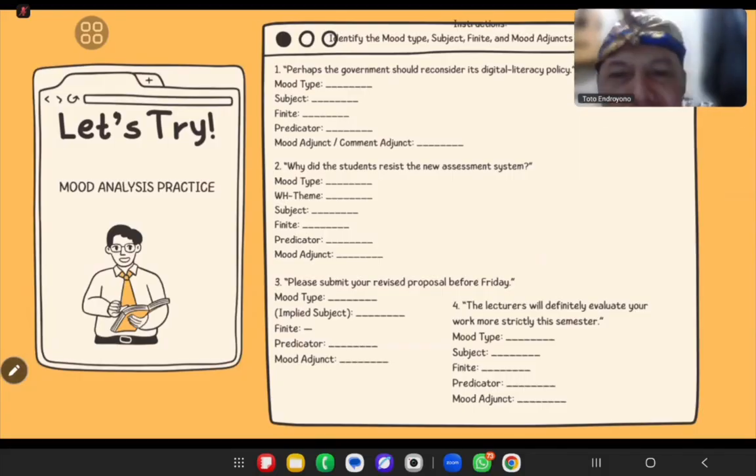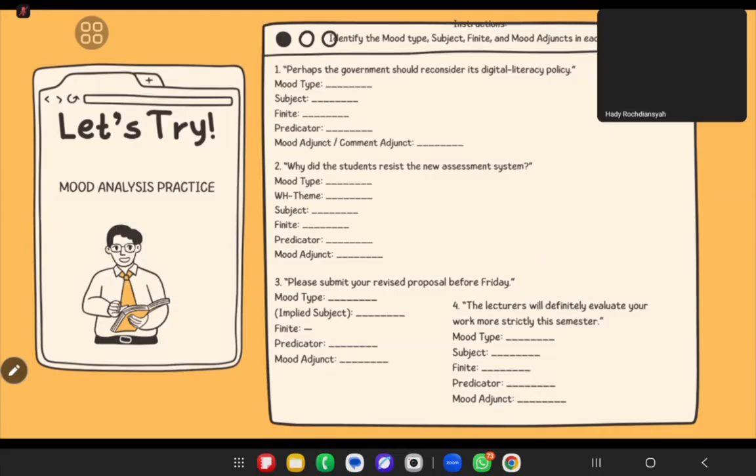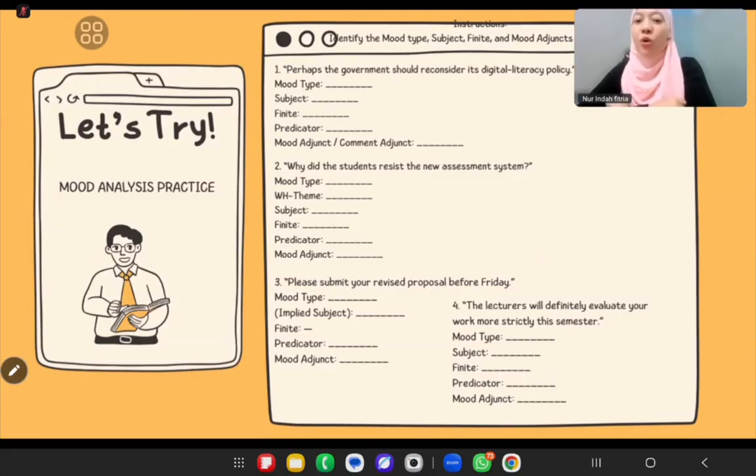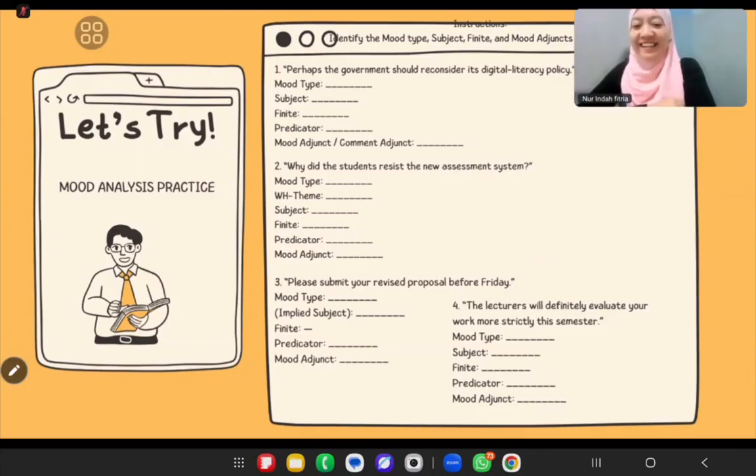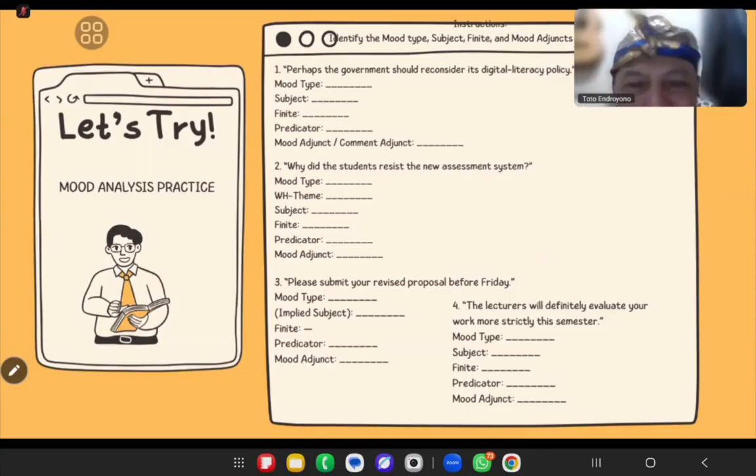Why did the student resist the new assessment system? This is a question word, right? A WH question or interrogative. So the mood type is WH interrogative. The WH item is "why".